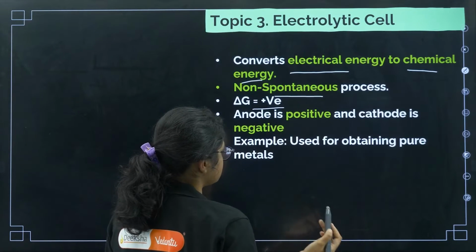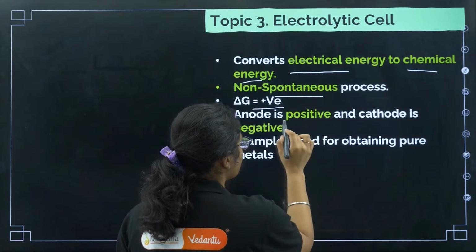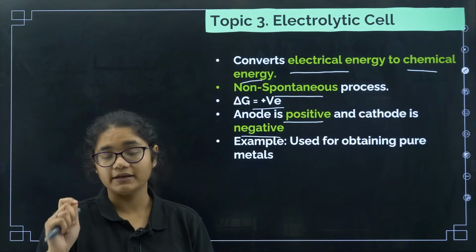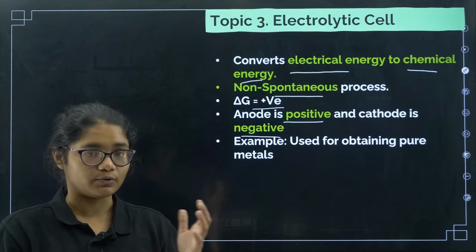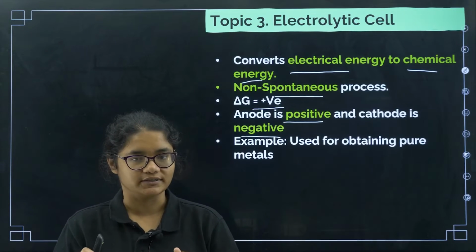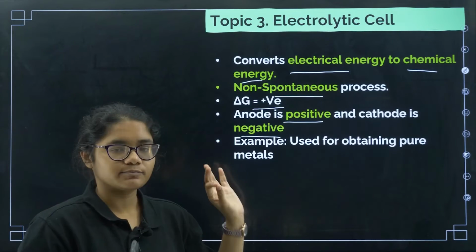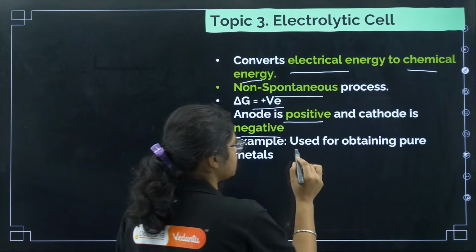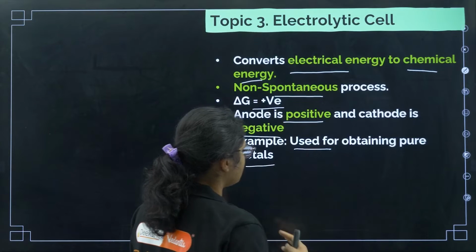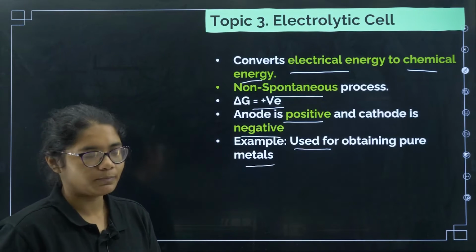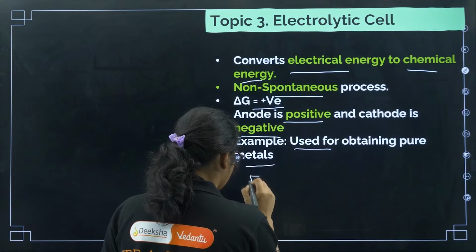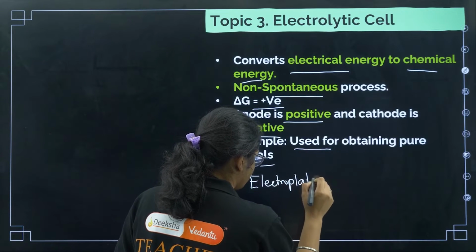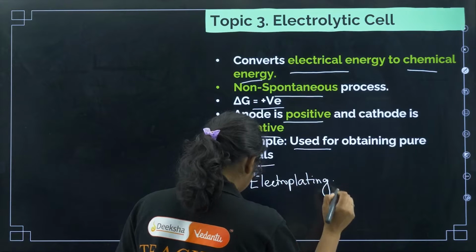Delta G for this reaction is positive, and anode is positive and cathode is negative. This is what is different from a galvanic cell. In a galvanic cell, anode is negative and cathode is positive, but here anode is positive and cathode is negative. Now coming to examples, it is used for obtaining pure metals. When you do electroplating, the concept of electrolytic cells is used.